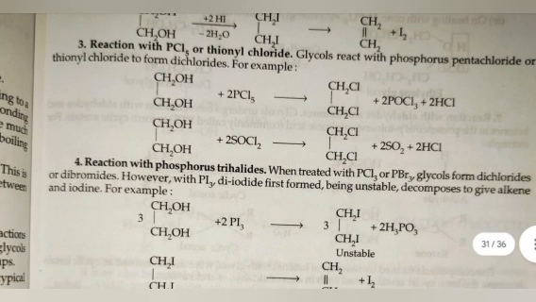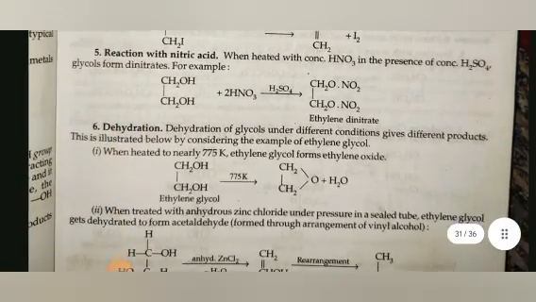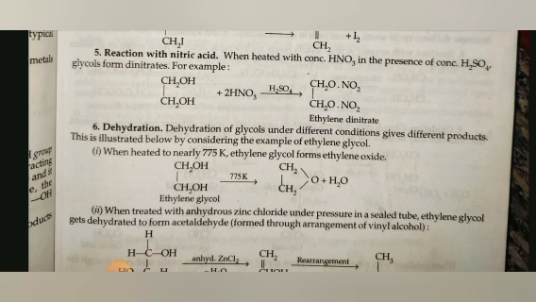Third is reaction with PCl5 or thionyl chloride. Glycols react with phosphorus pentachloride or thionyl chloride to form dichloride. Fourth, reaction with phosphorus trihalide. When treated with PCl3 or PBr3, glycols form dichloride or dibromide. However, with PI3, the diiodide first formed, being unstable, decomposes to give alkene and iodine, for example. Fifth is reaction with nitric acid. When heated with concentrated HNO3 in the presence of concentrated H2SO4, glycol forms dinitrate. For example,